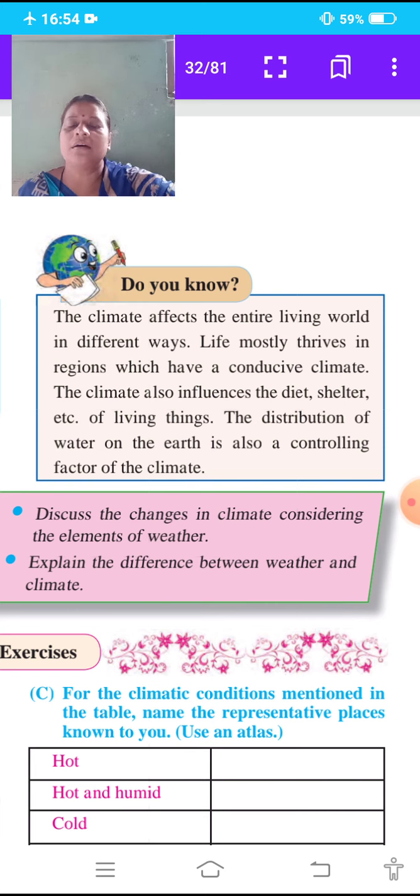We will see the exercise of this lesson in our next period.